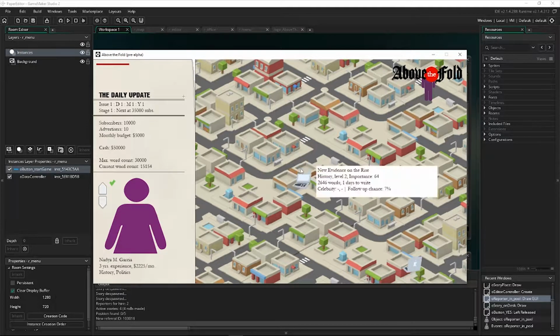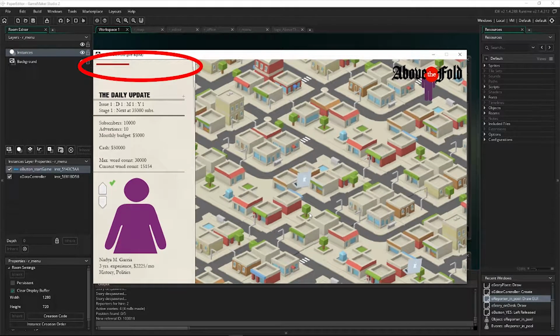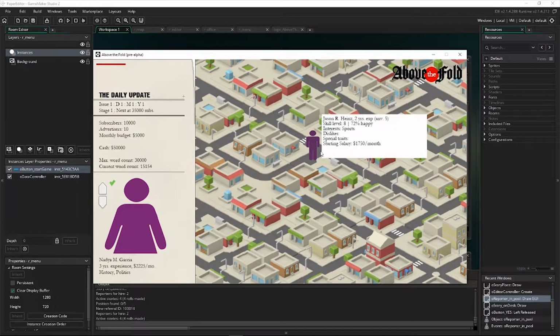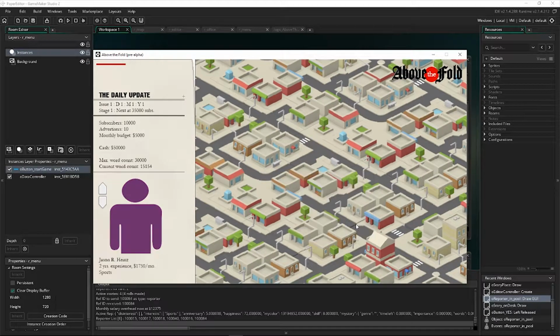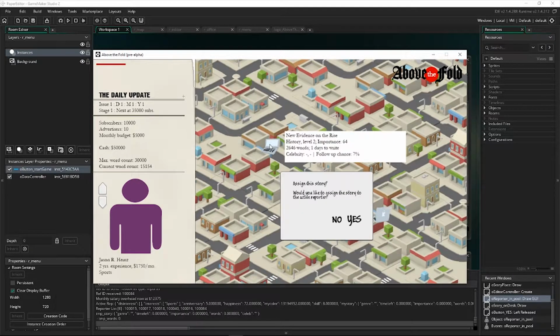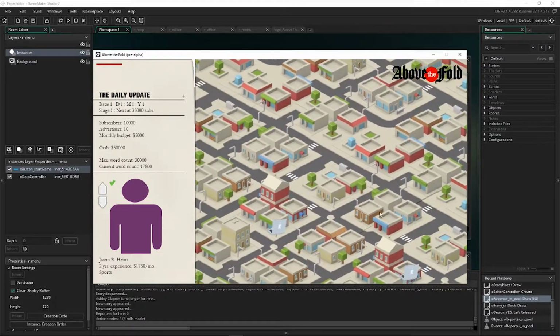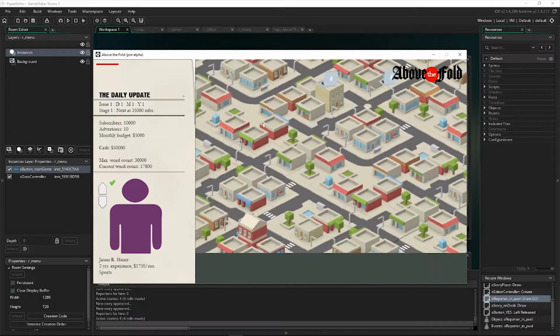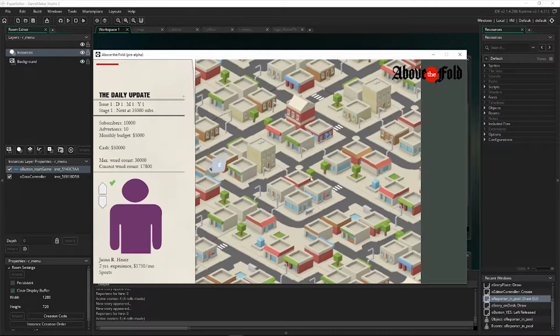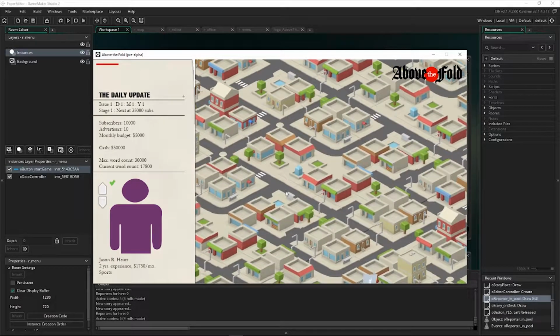So I could spend the remaining time here of my first day before deadline to try to find more stories that match up with their interests. Because of course, if you match up with the interest, you'll get a higher score at the end, which will make you more likely to attract more new subscribers, advertisers, win awards, and all that stuff later on in the game.